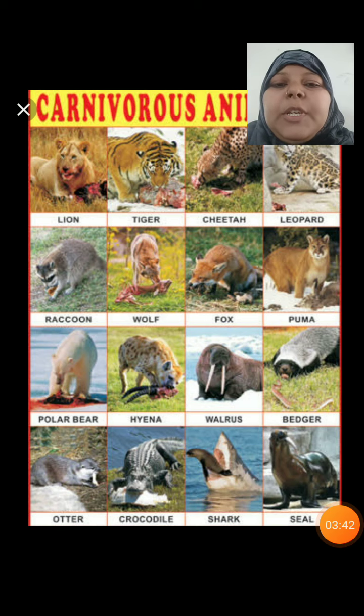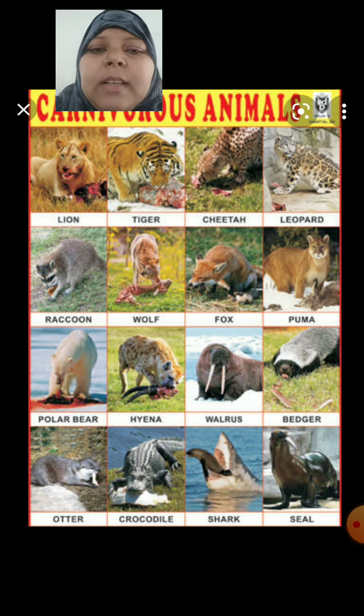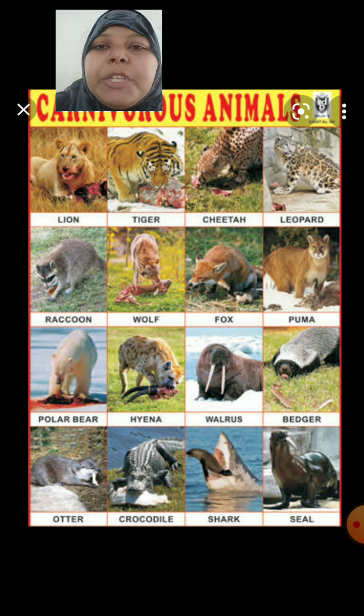In this picture, you can see carnivorous animals like lion, tiger, cheetah, leopard, raccoon, wolf, fox, puma, polar bear, hyena, walrus, badger, otter, crocodile, shark, seal. These are the animals which depend on the flesh of other animals. Let us see their eating habits.